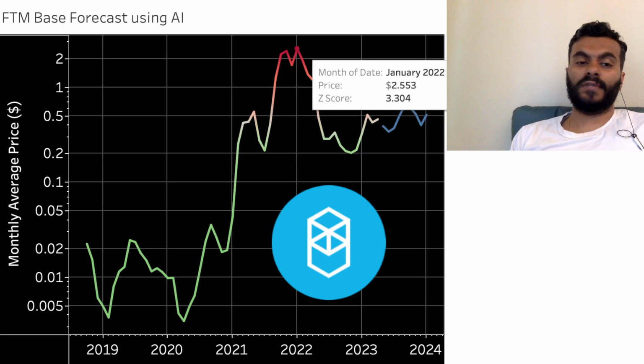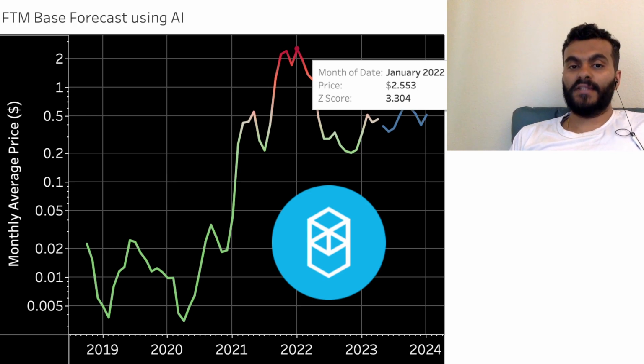But let's stick with the monthly average price, and with that in mind, you can see that when the price was 2.55, the z-score was 3.3. That means the difference between the average price, which is 40 cents, and $2.55 is around $2.15.